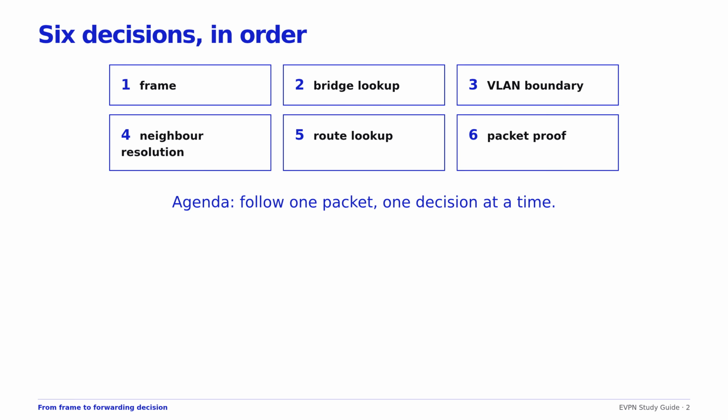Here is our agenda. First, we shall separate the frame, seen by Ethernet, from the packet, seen by IP. Second, we shall examine how a bridge learns a source and looks up a destination. Third, we shall identify the boundary created by a VLAN or bridge domain. Fourth, we shall see how ARP or neighbor discovery finds the next link layer address. Fifth, we shall enter the correct VRF, perform a longest prefix match, and select a next hop. Finally, we shall assemble those decisions into one observable, end-to-end packet proof.